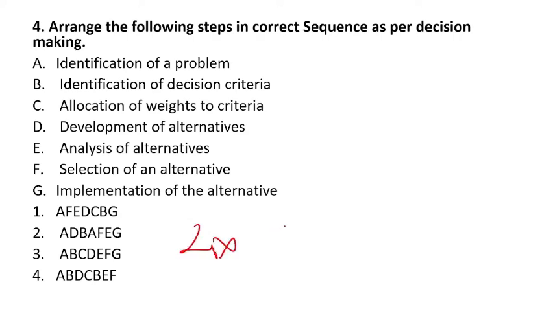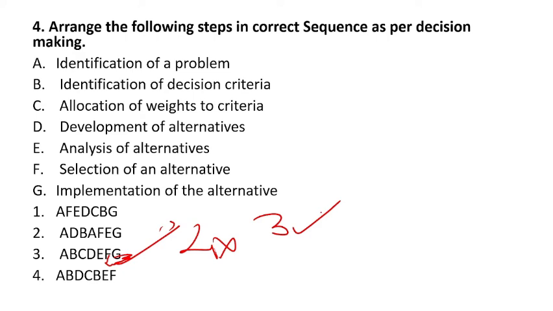Now see, before implementing, you will select the alternative, FG. Where you are getting FG, this one, F and G. After G, if you move in the backward direction, you will get F. So option number 3 is the right answer.